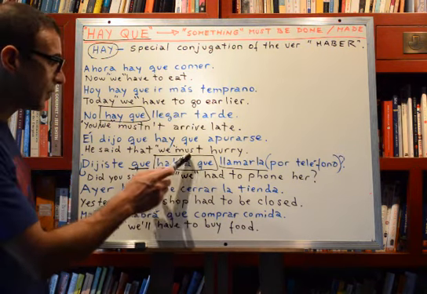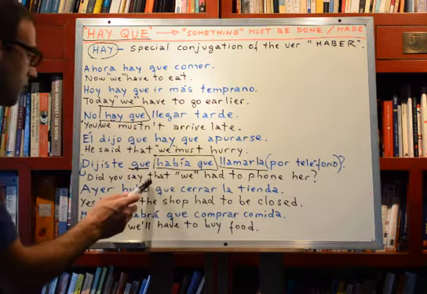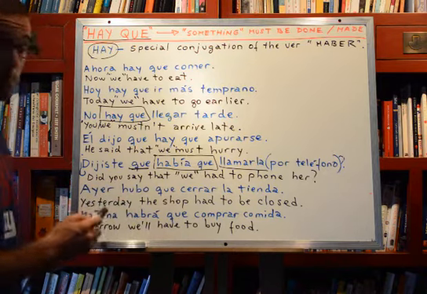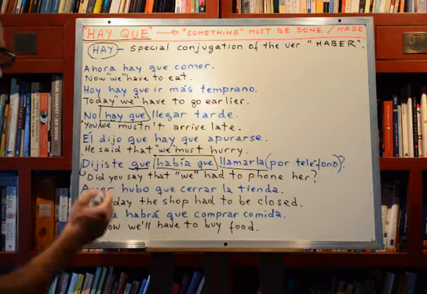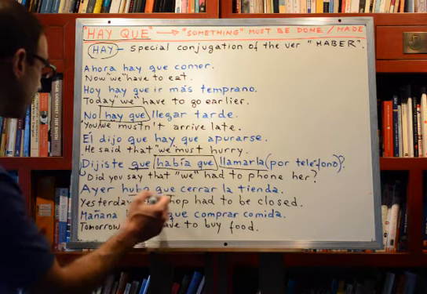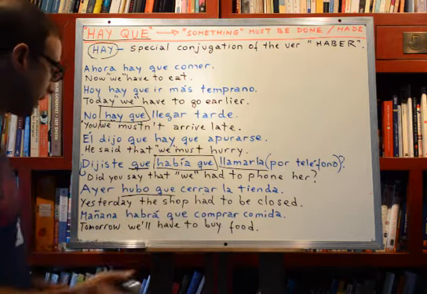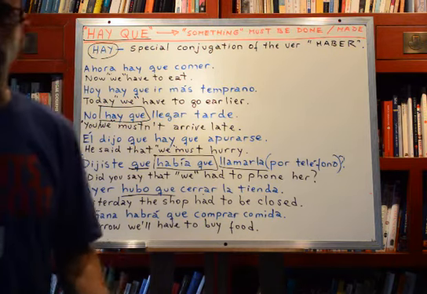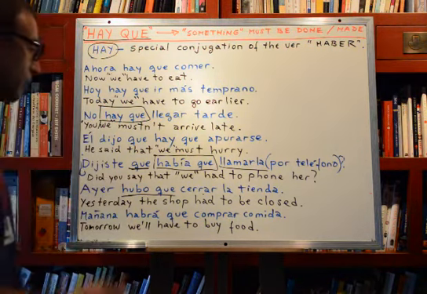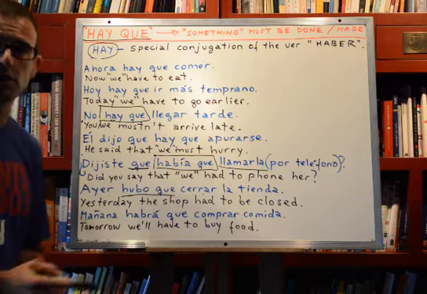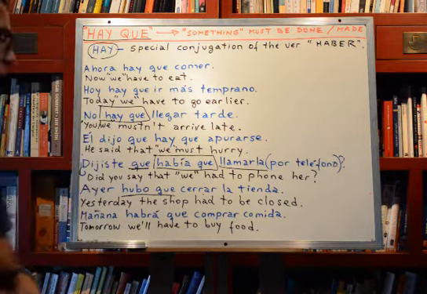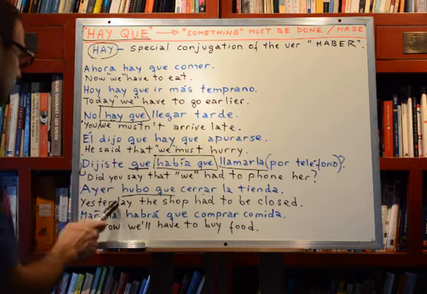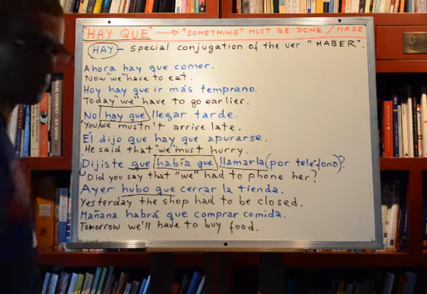Now, I said this is pretérito imperfecto. This one here is simple past, or pretérito indefinido. Ayer hubo que cerrar la tienda. Yesterday, we had to close the shop. Or, since of course it's an abstract subject, instead of using we can say yesterday the shop had to be closed, right?